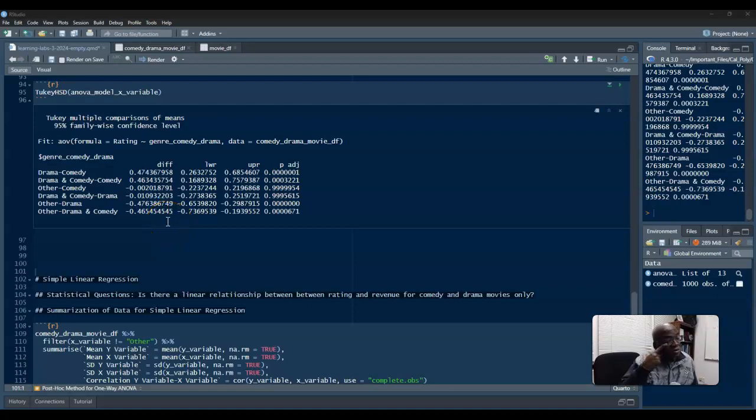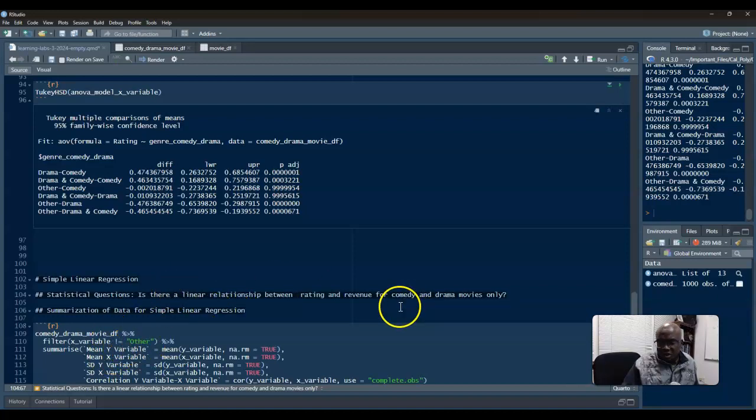Okay, so simple linear regression. Is there a linear relationship between rating and revenue for comedy and drama movies only? I'm going to have you do something similar to this.